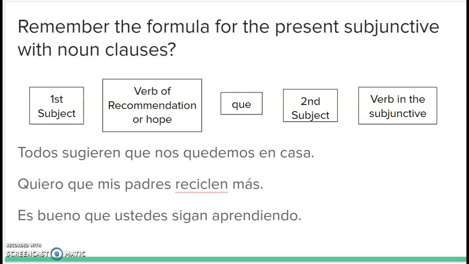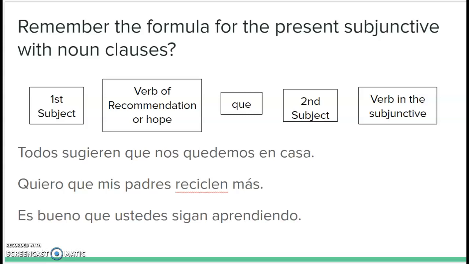So I gave you three example sentences of what we've already covered. Todos sugieren que nos quedemos en casa. So everybody suggests. Suggests is a verb of recommendation. We have our que, our second subject, nosotros, and then that verb is going to be in the subjunctive. And then our second sentence, quiero que mis padres reciclen más. I want, that's a verb of hope or desire, that my parents, second subject with the que, recycle more.